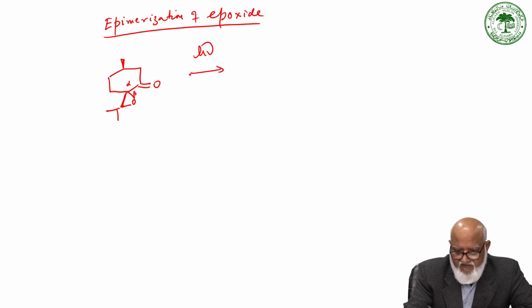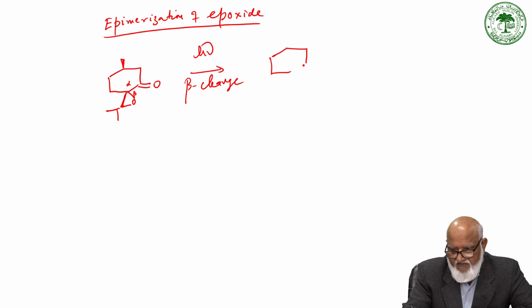Beta cleavage to give a diradical species, oxygen, a diradical.